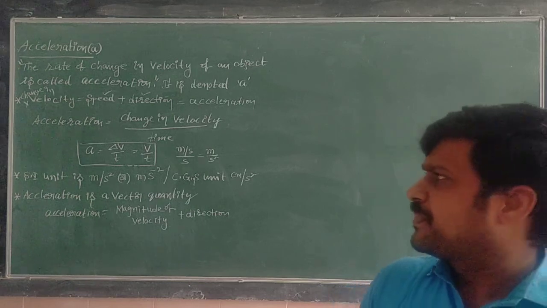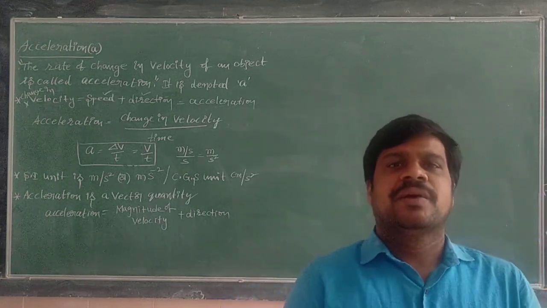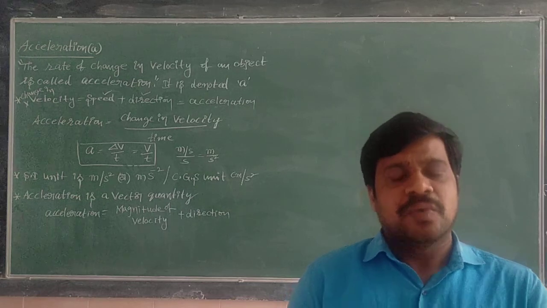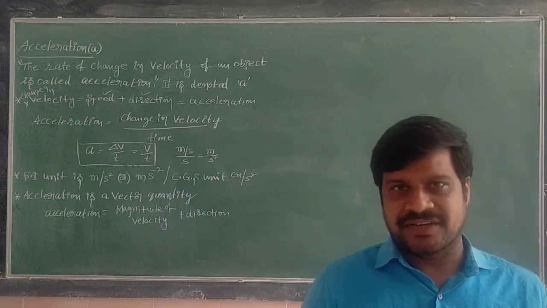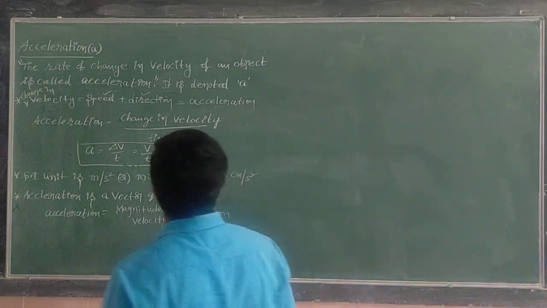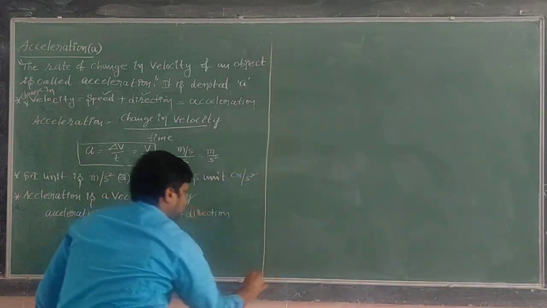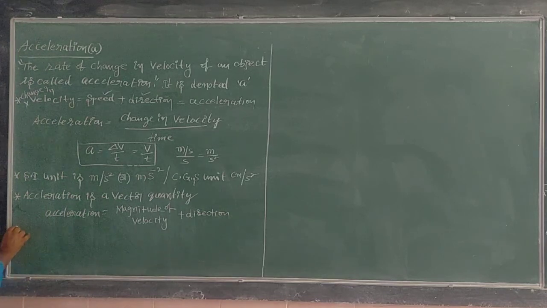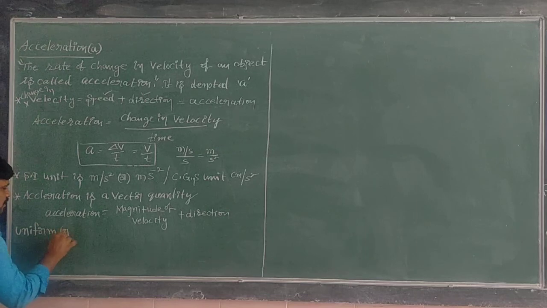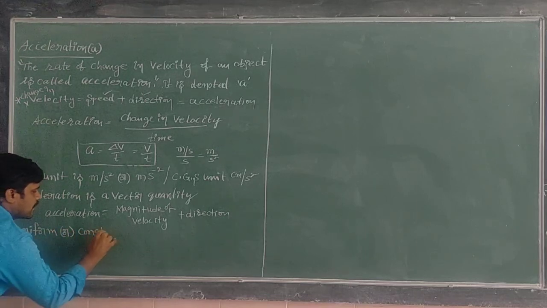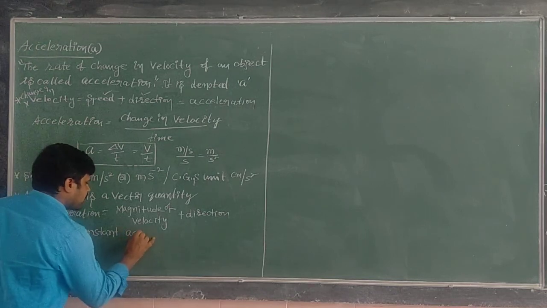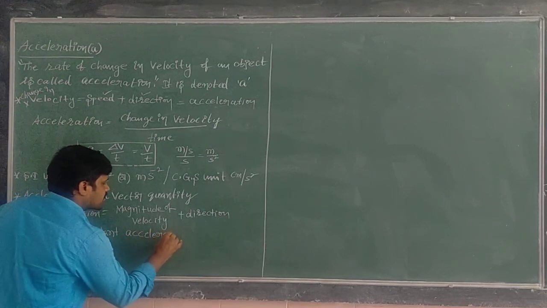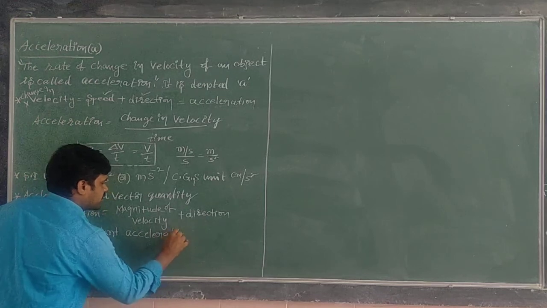Now thereafter, in acceleration we can see what is uniform acceleration, what is non-uniform acceleration, and what is average acceleration. These three things we will also study. Not that much important, but we have to know about it. First one is uniform or constant acceleration.